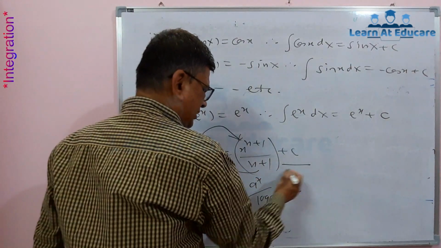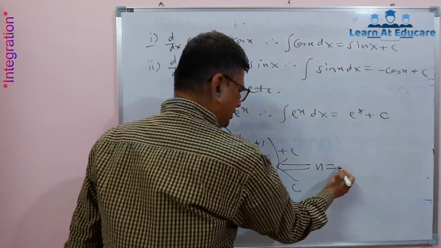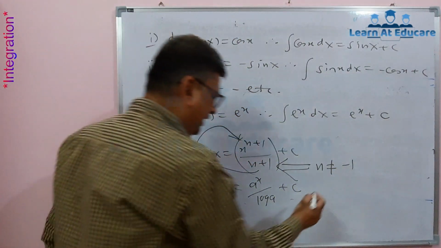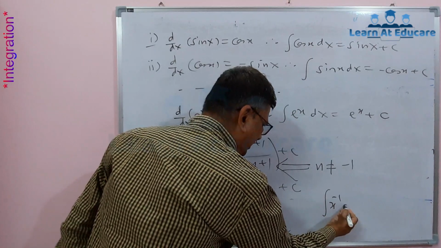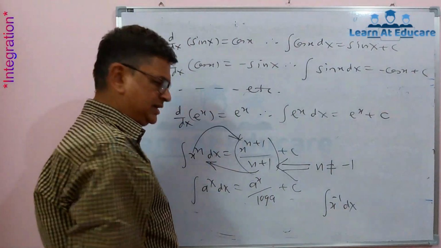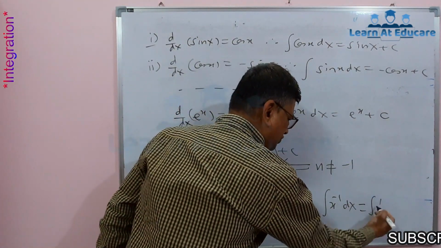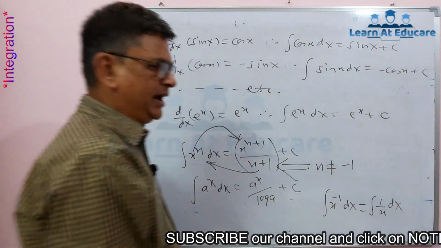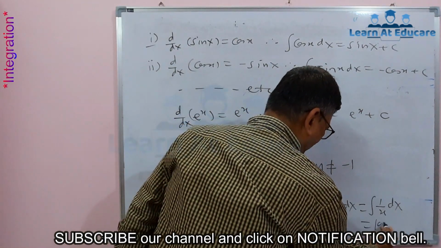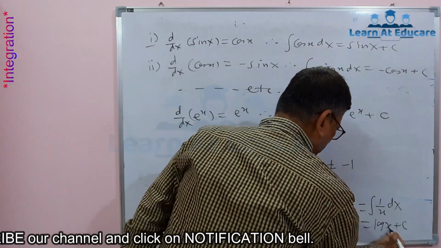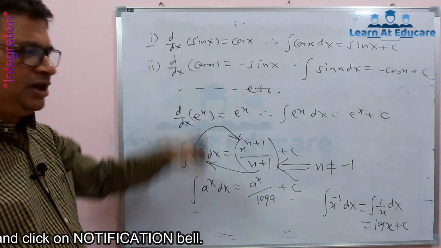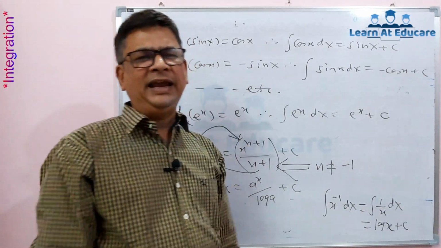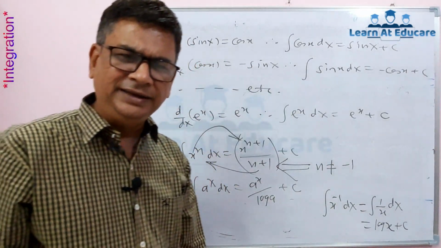For this formula, there is a condition: n should not be minus 1, because what happens if n is minus 1, then it will be integration of x raised to minus 1 dx, and x raised to minus 1 you know is the same as integration of 1 upon x dx, and integration of 1 upon x dx is nothing but log x plus c. So this is the brief idea about integration, that is, the indefinite integral introductory session.